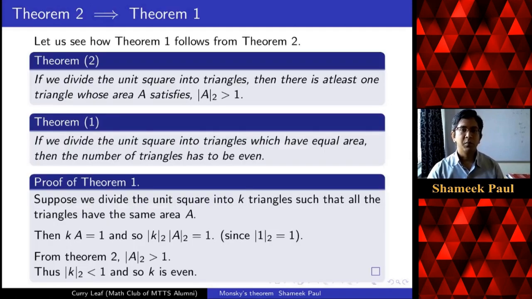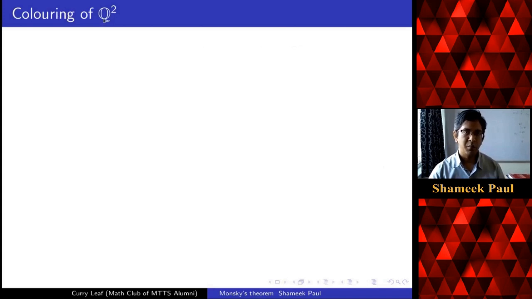In theorem 2, we have to somehow show that the area of a triangle has this property. To do this, we will use a coloring of the rational points, points having rational coordinates. So how do we color?